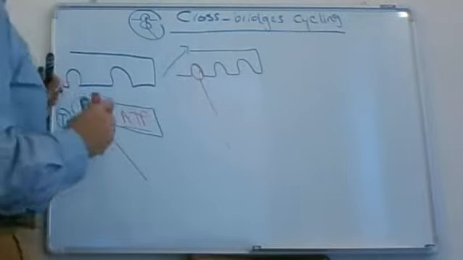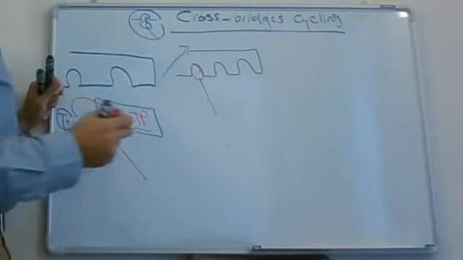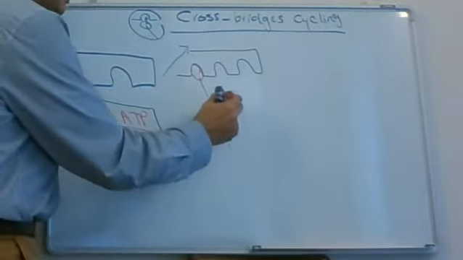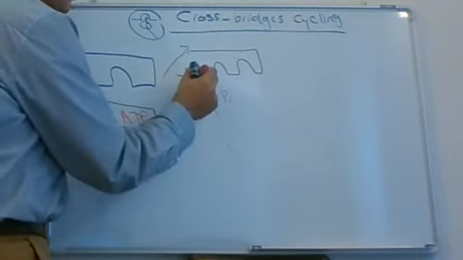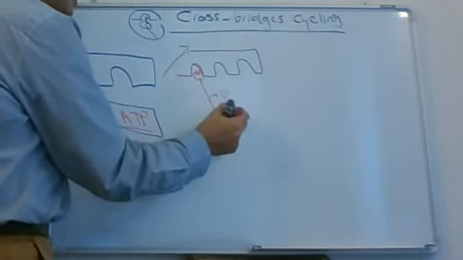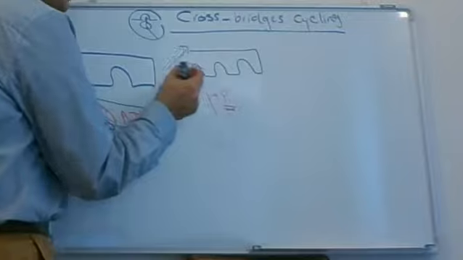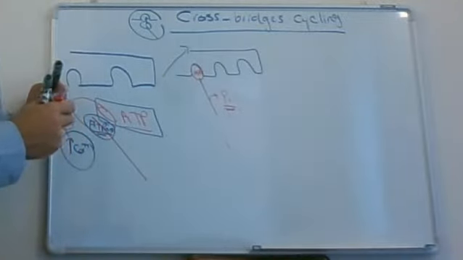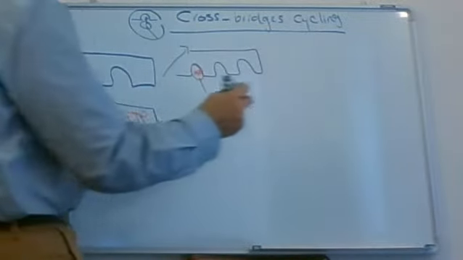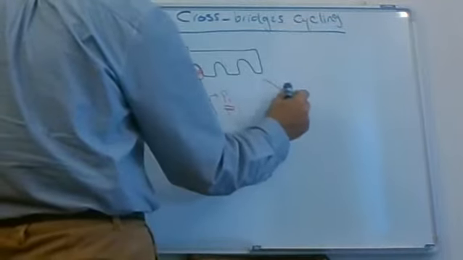There is something which is called binding. So binding occurs with the release of the inorganic phosphate. The head of myosin releases the inorganic phosphate and binds with the actin binding site. That is the first step. Then, what is the next?